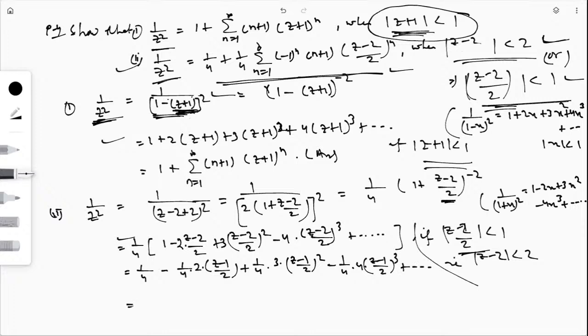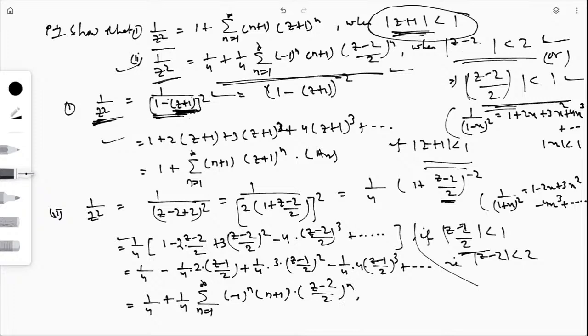If I write it in summation form, this is 1 by 4 plus 1 by 4 whole into, because 1 by 4 is everywhere, so I can take 1 by 4 common, then sum n from 1 to infinity of minus 1 to the power n, because alternately plus minus are there, minus 1 to the power n whole into n plus 1 whole into z minus 2 divided by 2 whole to the power n.